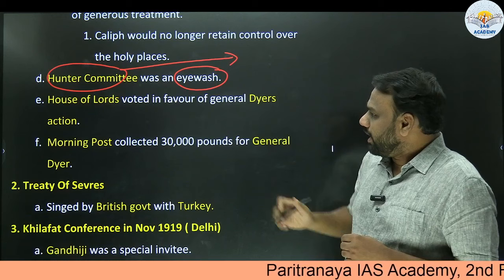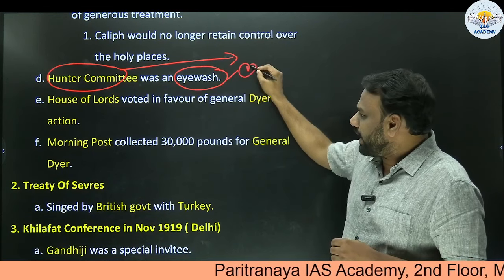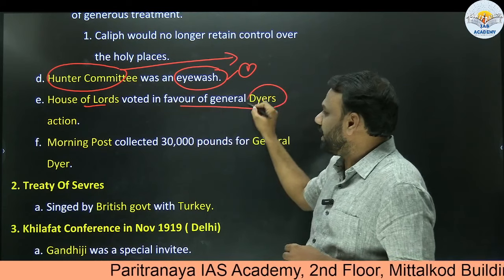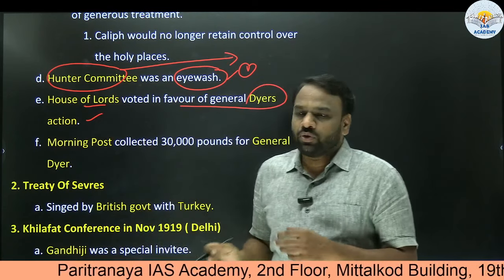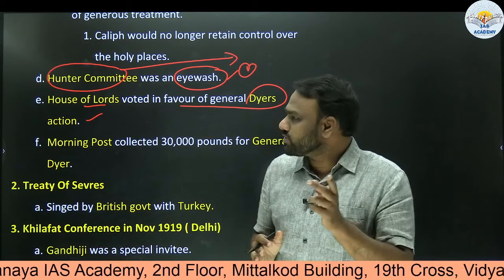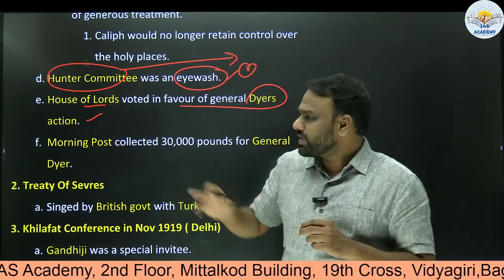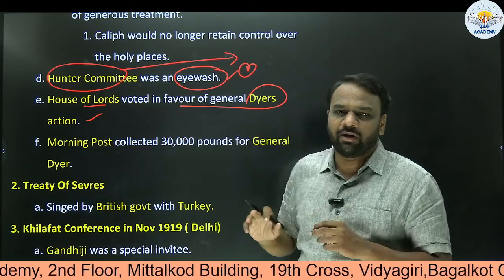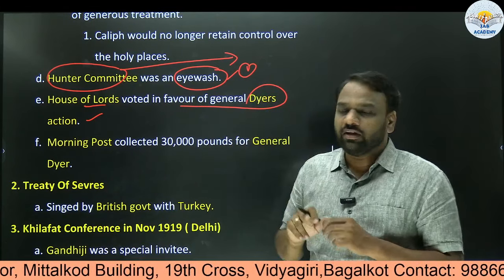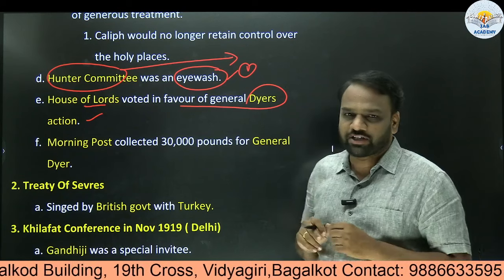Next, it was an eyewash on one hand, and on the other hand, the House of Lords voted in favor of General Dyer's action. In India, we have Lok Sabha and Rajya Sabha. Similarly, in Britain, we have the House of Lords and House of Commons. Here, the House of Lords can be compared with Rajya Sabha, or you can even consider Lok Sabha. So they voted in favor of Dyer's action.